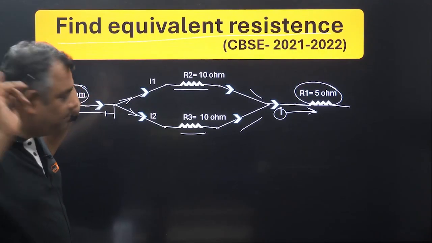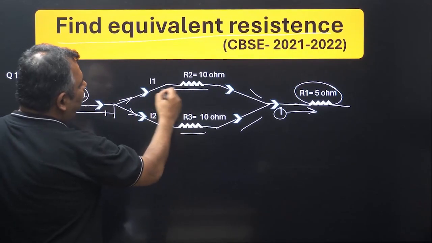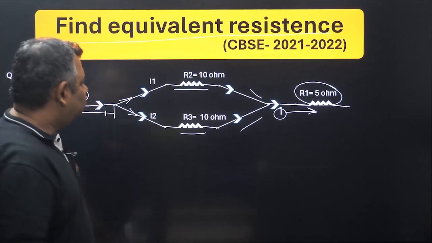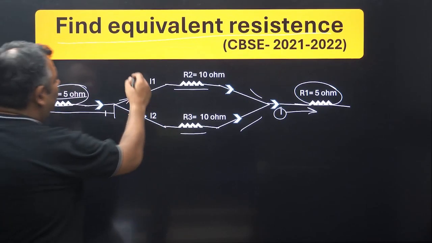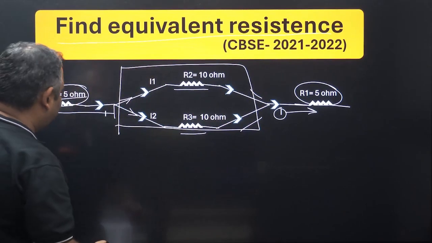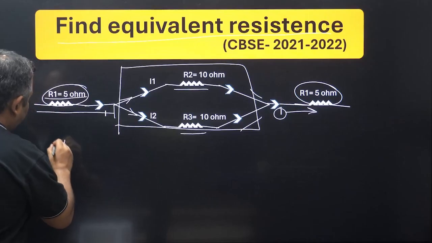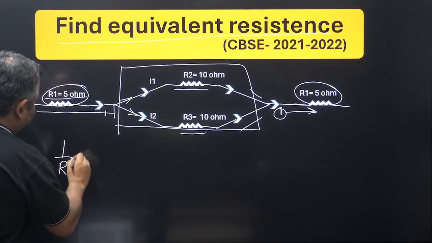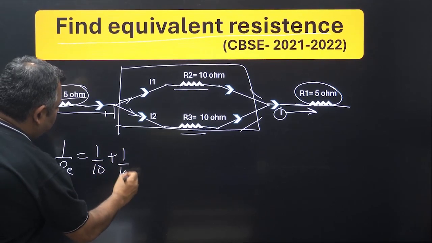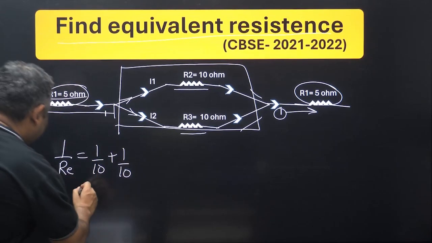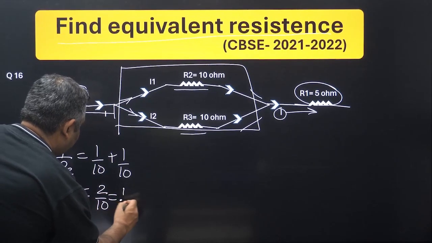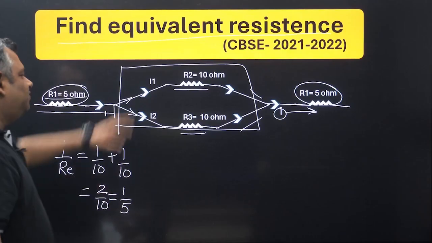First remember that. Okay. Now here we have got two different currents flowing through two different resistors, so they are in parallel. So let us find the equivalent resistance. First we are going to find the equivalent resistance of this part. Okay. How am I going to find it? So 1 upon RE is equal to 1 upon 10 plus 1 upon 10. Easy peasy lemon squeezy. This is 2 upon 10, which is 1 upon 5. So the resistance of this is 1 upon 5.